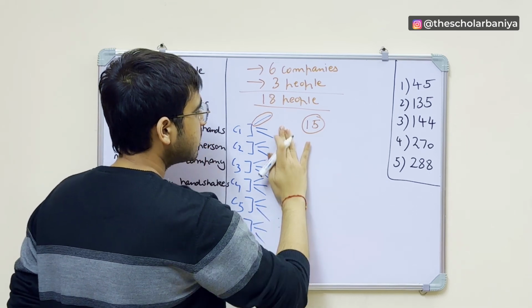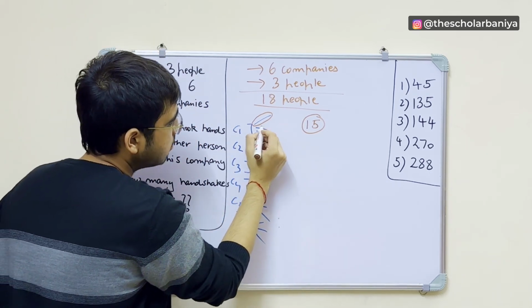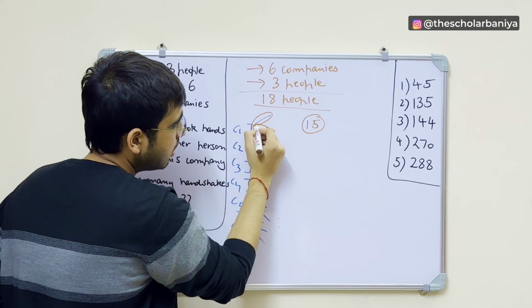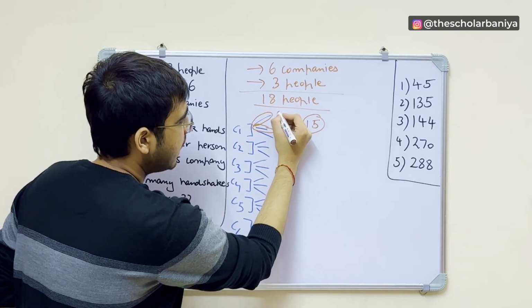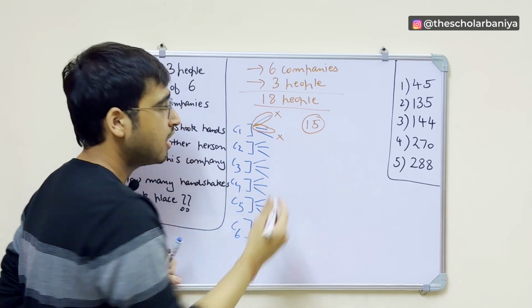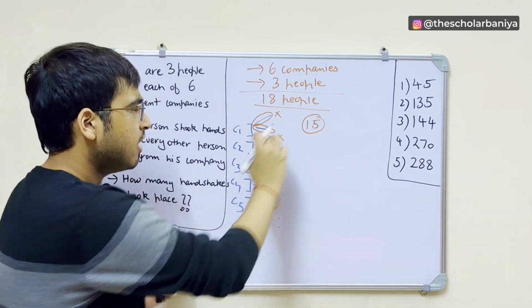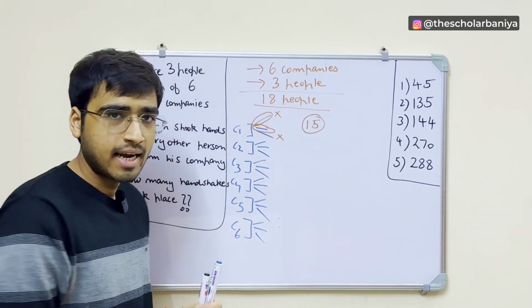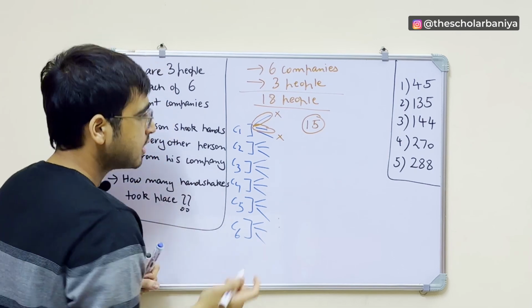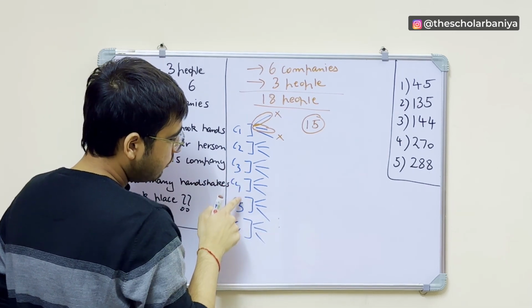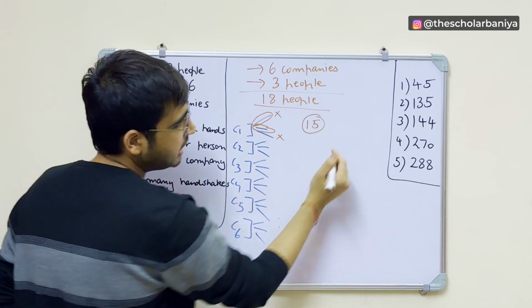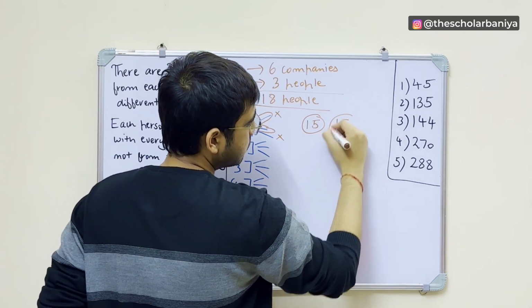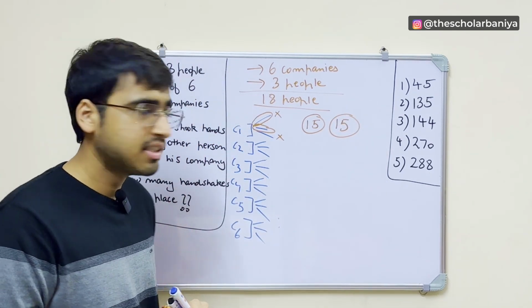Now tell me one thing. The second person from C1, this one, he will shake hands with how many people? Obviously, he will not shake hands with this person and this person because they are from the same company. Leaving these two, he will shake hands with all the remaining people. So again, 5 into 3, 15. He will also shake hands with 15 people. I hope this also makes pretty good sense.